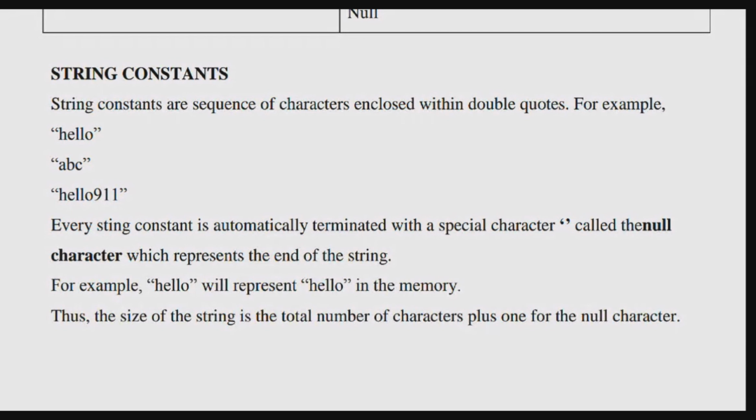Every string constant is automatically terminated with a special character called the null character, which represents the end of the string.